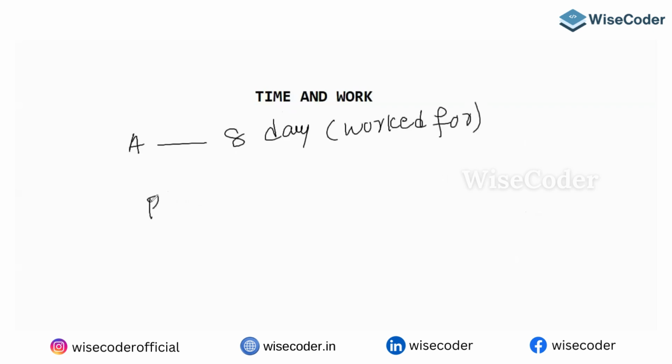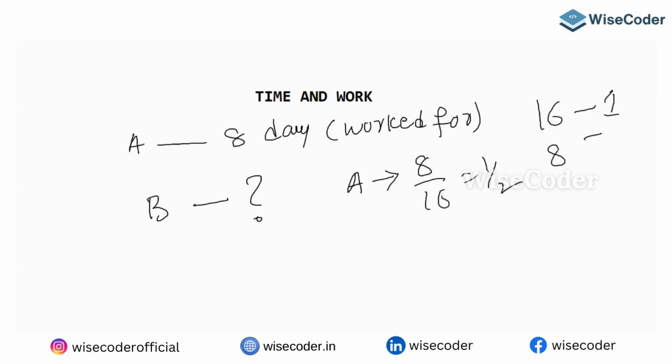B, I don't know. I need to figure it out. B will complete the full work in how many days? A can complete a job in how many days? 16. So in 16 days, he'll complete the full work. So in 8 days, can I say he will complete half of the work? Yes or no? Half of the work is completed by A.